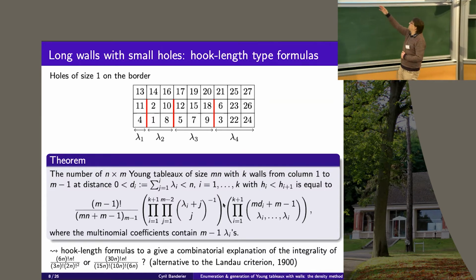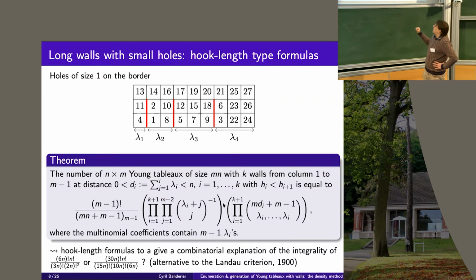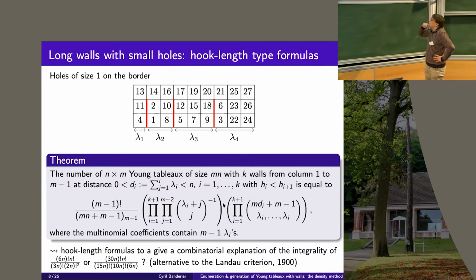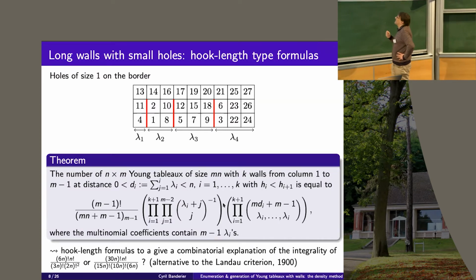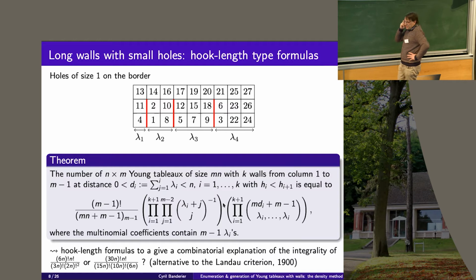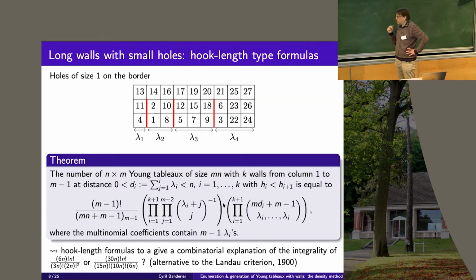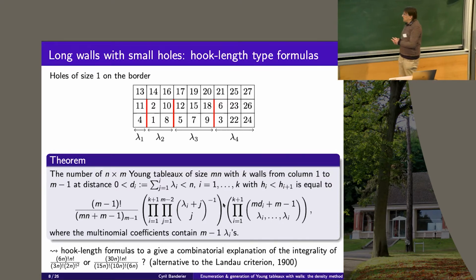You see all this big product and quotients of binomials, and for whatever the distance between the walls are, you get this type of hypergeometric formula. And with Gérard yesterday we were saying, by the way, this type of formula that we saw in the talk by Maxime, is it possible to give a kind of hook length formula proof of it?